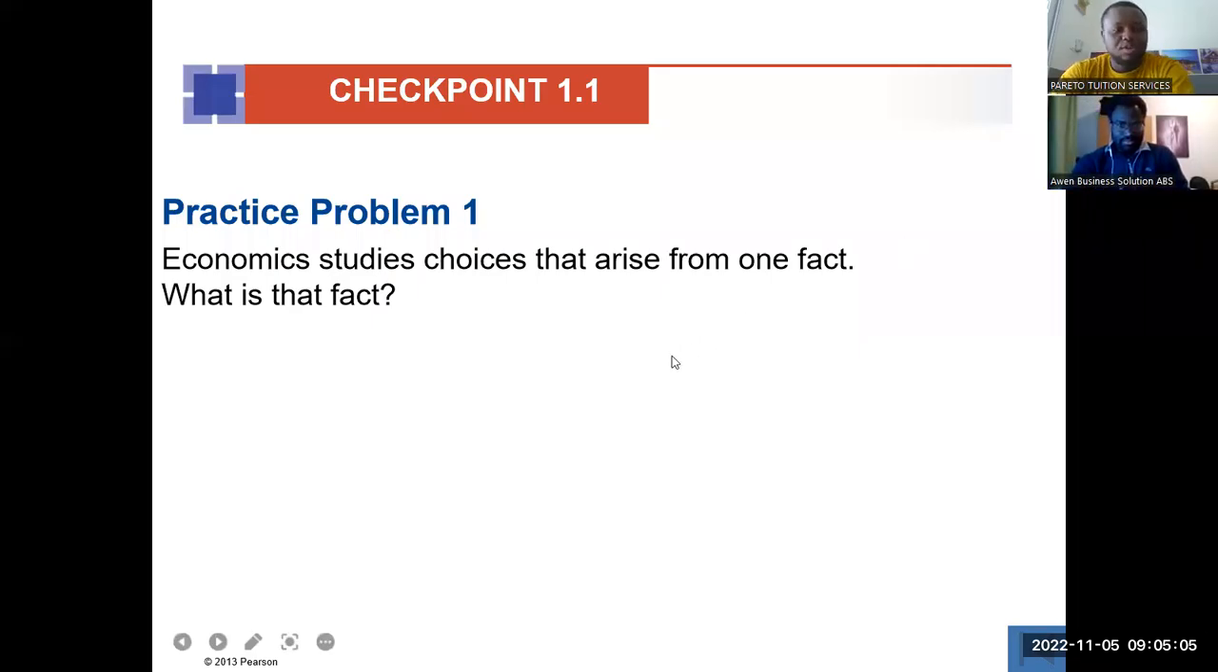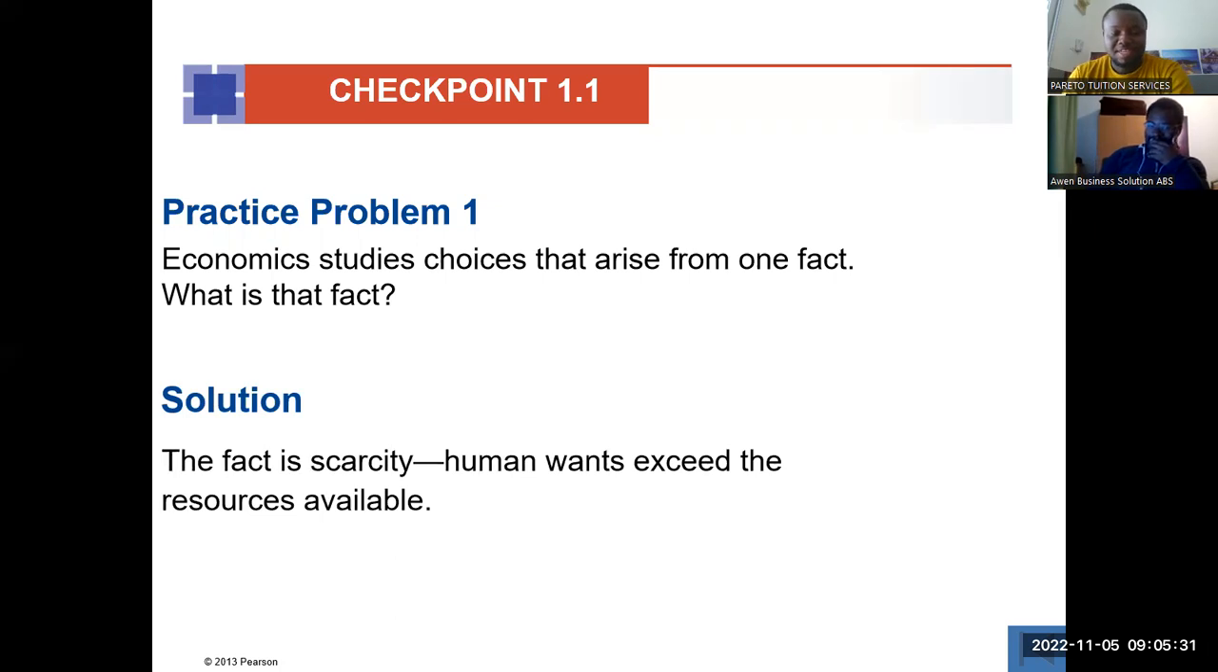All right, so we look at the first practice problem. Economic studies choices that arise from one fact. What is that fact? Scarcity. So the fact is scarcity. And what exactly is scarcity? Okay, scarcity is when human want exceeds the resources available.